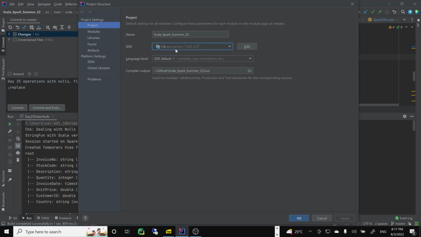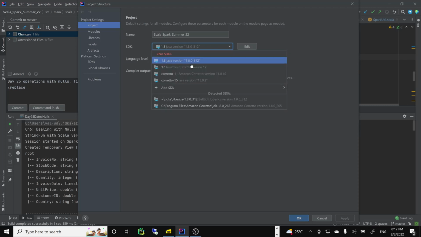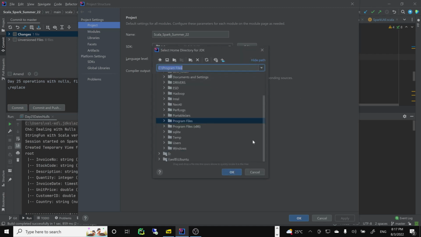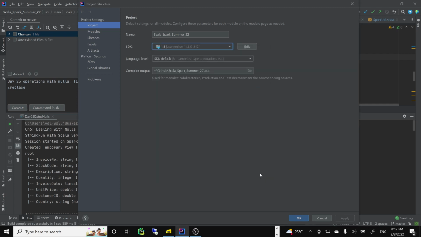So you replace your SDK with 1.8. If you don't have it, you can add an SDK here, download JDK, whatever you want. You can add 18 or something, but officially only 1.8, which is 8, and 11 are supported. You can always download here. If you needed one, you could pick JDK and say where you want it, and you could download it. So this is what you could do. You could add additional Java.